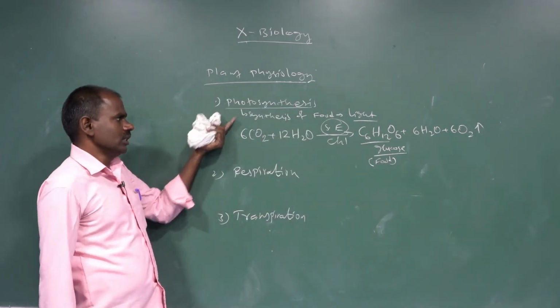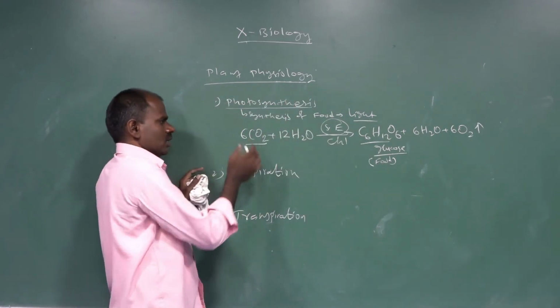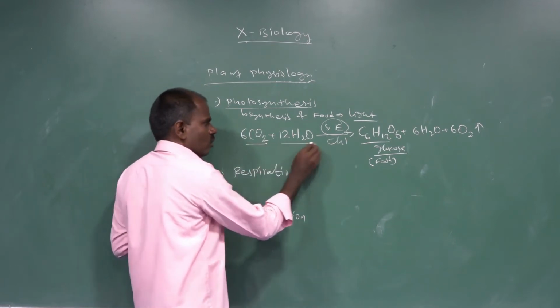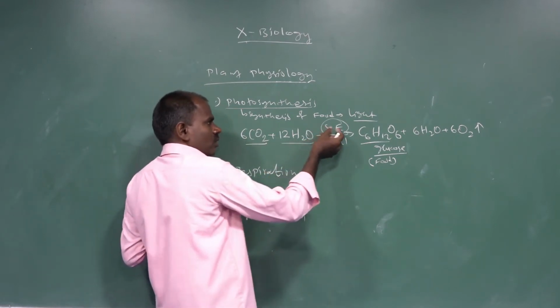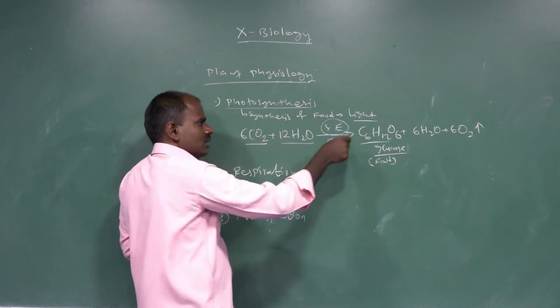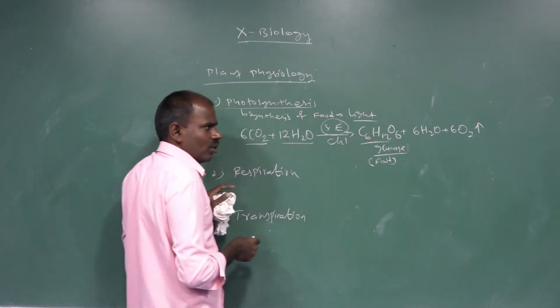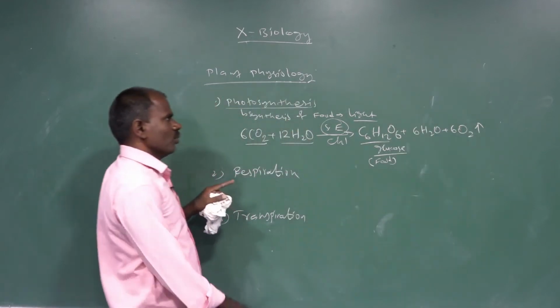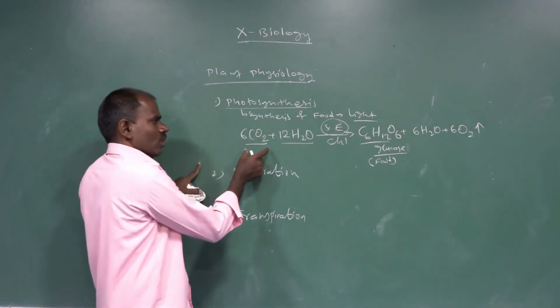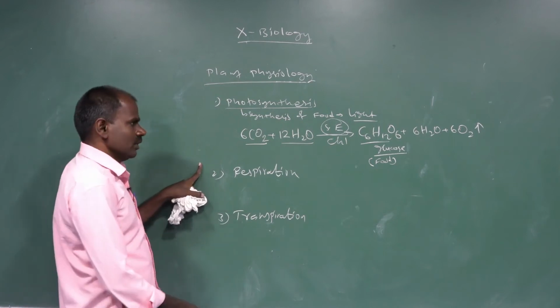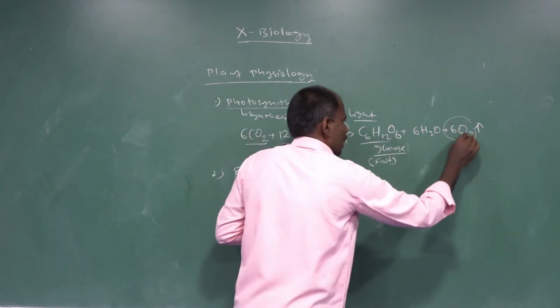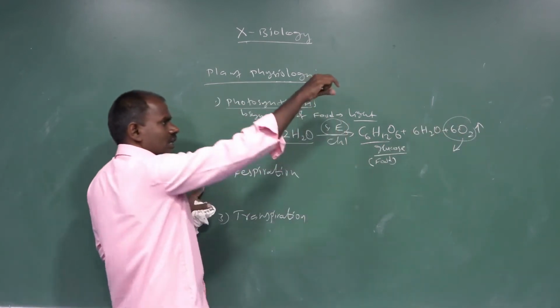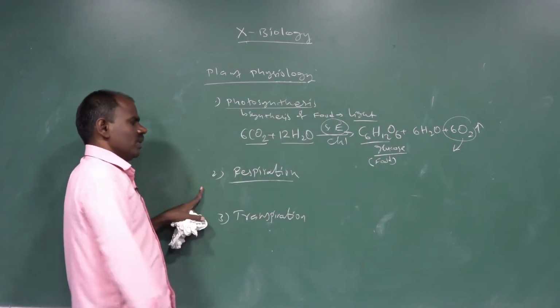So in photosynthesis, 6 moles of carbon dioxide and 12 molecules of water are utilized with the help of sunlight for the synthesis of food material, and oxygen is evolved during photosynthesis. That is the overall equation of photosynthesis. Yes, this oxygen is obtained from the environment source with the help of respiration.